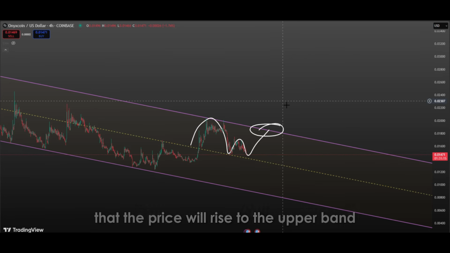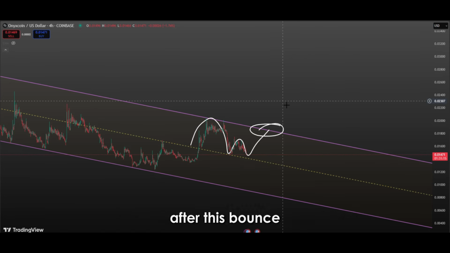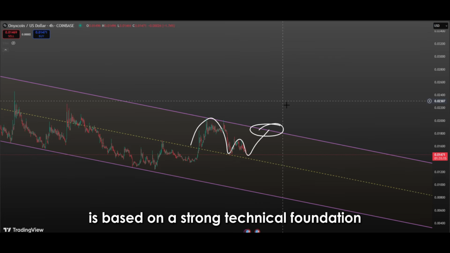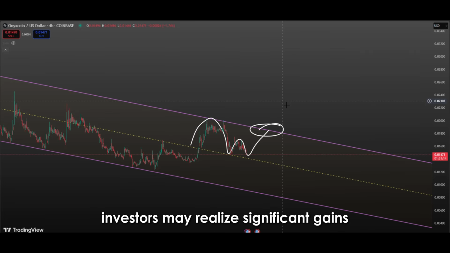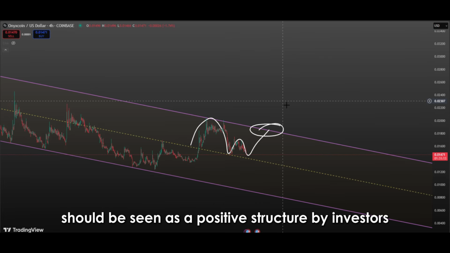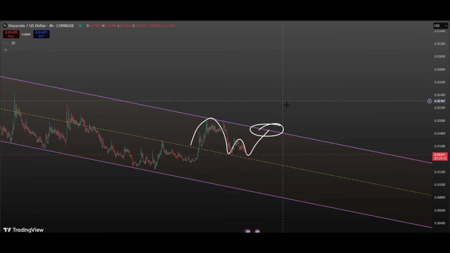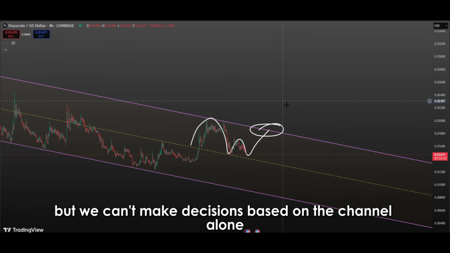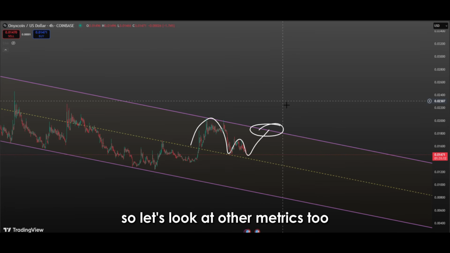The expectation that the price will rise to the upper band after this bounce is based on a strong technical foundation, and if this expectation materializes, investors may realize significant gains. Therefore, a bounce above the midline within a descending channel should be seen as a positive structure by investors and closely monitored. But we can't make decisions based on the channel alone, so let's look at other metrics too.